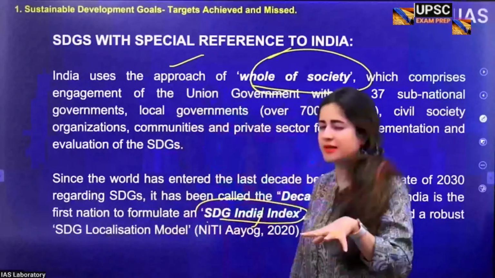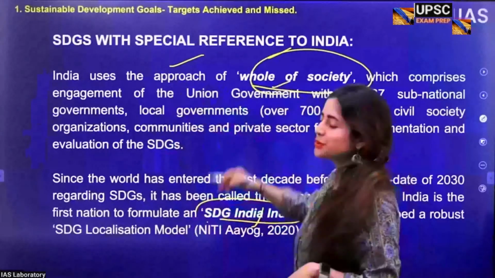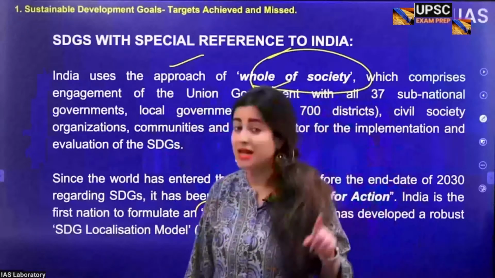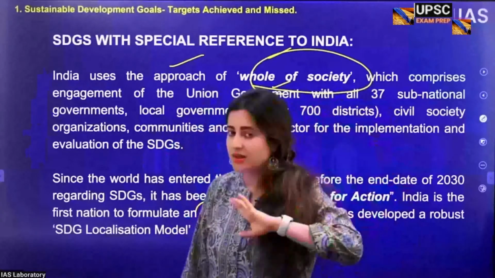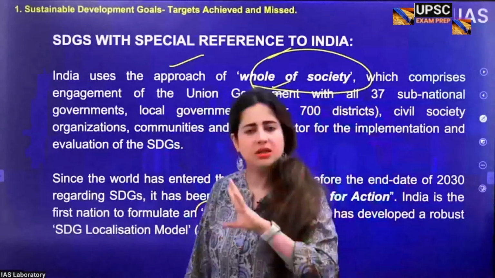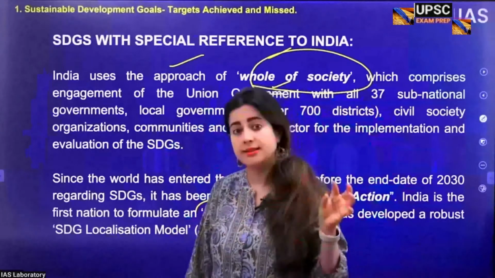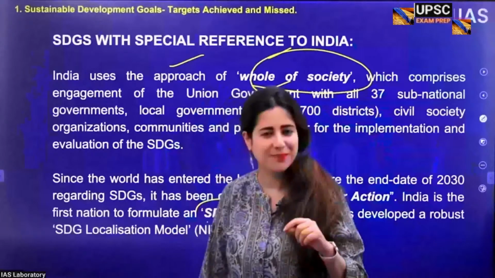So do remember, the Indian government, on a very similar note, also adopted the approach called the whole of society approach. Now this means that alone the government or alone the communities cannot achieve SDGs. What we really need is a systems approach. And what is a systems approach, by the way?